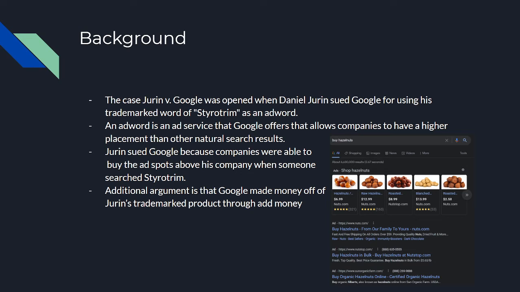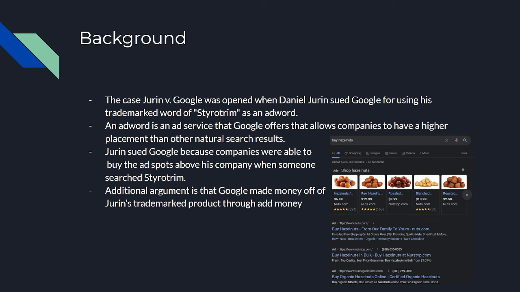Daniel Jurin sued Google because companies were able to buy the ad spots above his company when someone searched styrotrim. An additional argument brought forth by Jurin is that Google made money off of Jurin's trademarked product through ad money, just by using the trademark name.